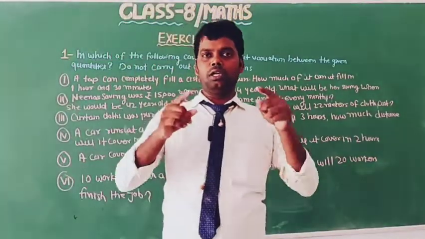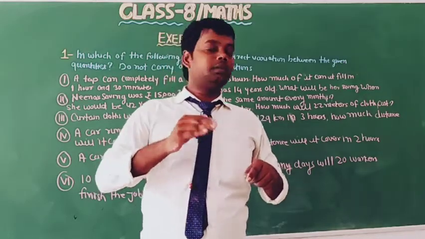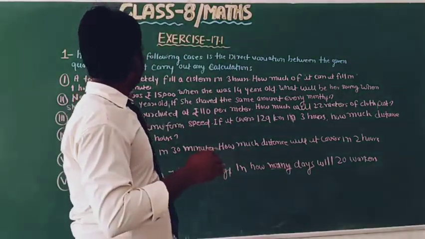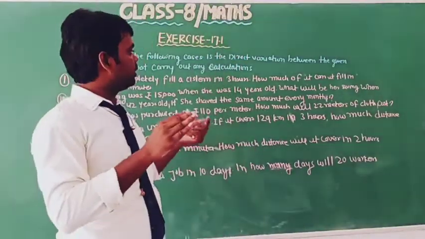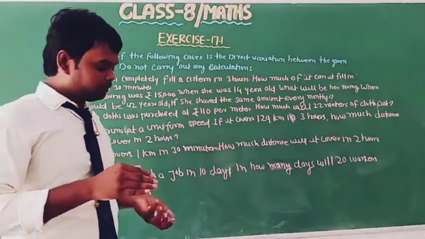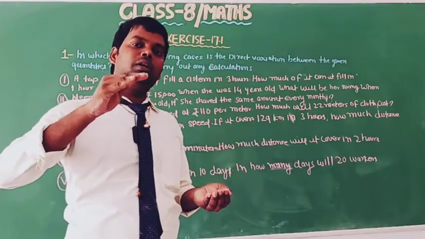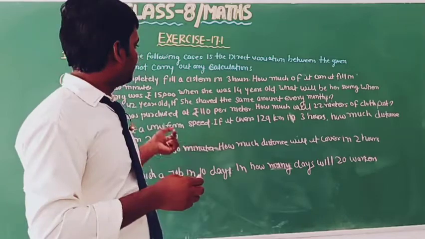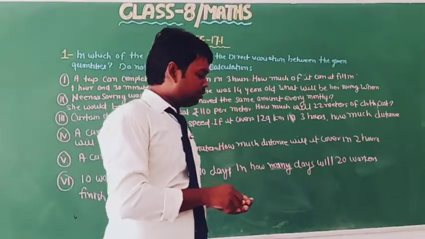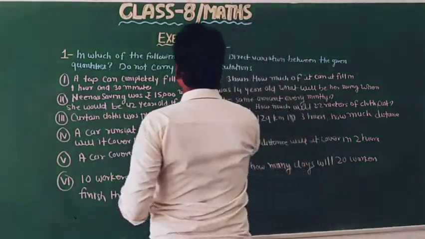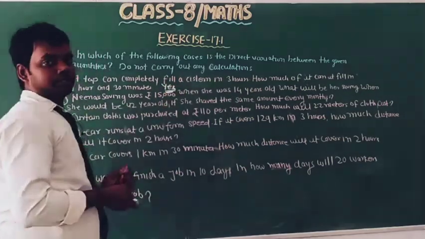As we know, if it completely fills in 3 hours, then in 1 hour 30 minutes it will fill some part of it. So we can observe that if the time taken is less, then we fill less of the cistern. So here is a direct variation. So now write yes, this is direct variation.